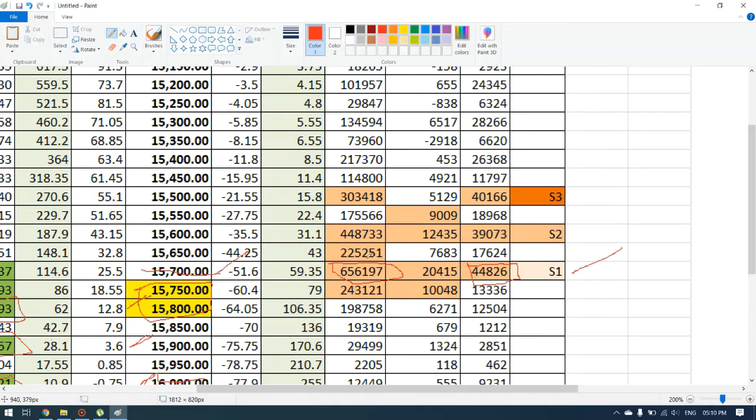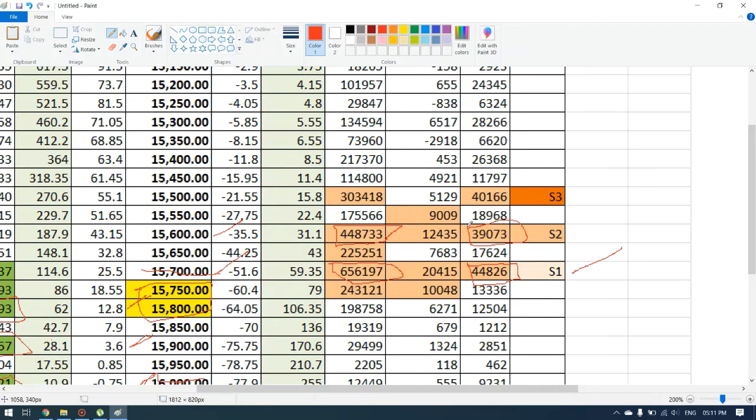Then the second support is at 15,600, and the volume here is also high, 4,48,733, and the open interest is around 39,073.